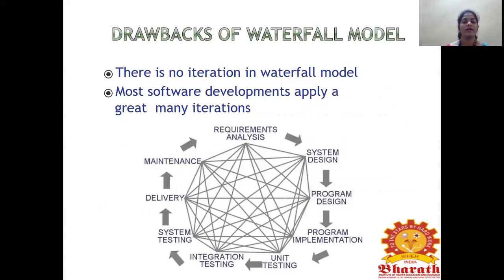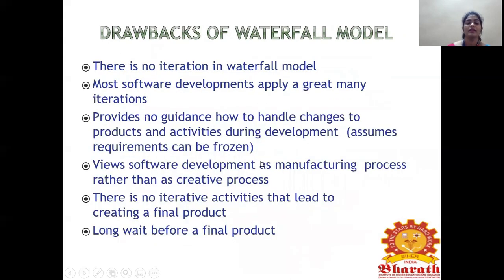Drawbacks of the waterfall model: there will be no iterations in the waterfall model, like no repeating steps involved. Most software development applies a great many iterations. So this will be a very major drawback in the waterfall model. There will be no repeating of phases here. Next, most software developments apply a great many iterations, right? Already we discussed that. And it provides no guidance to handle changes.